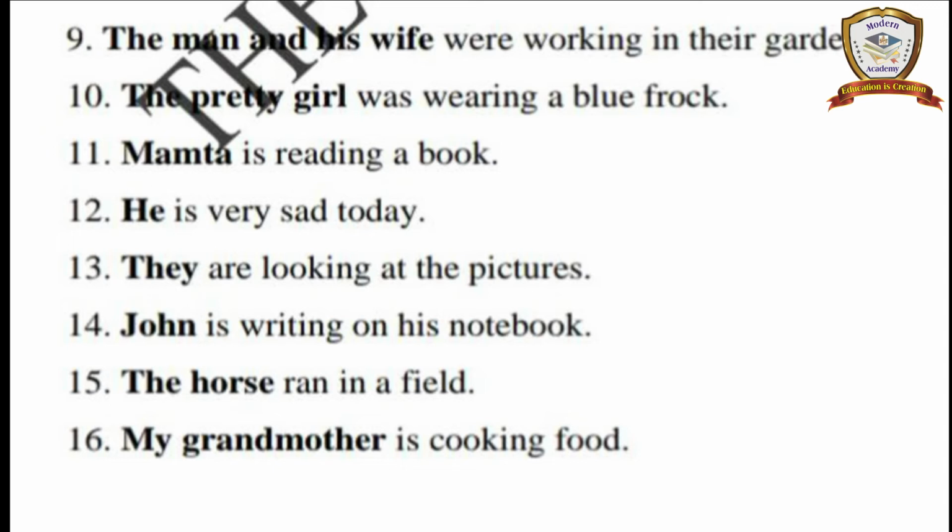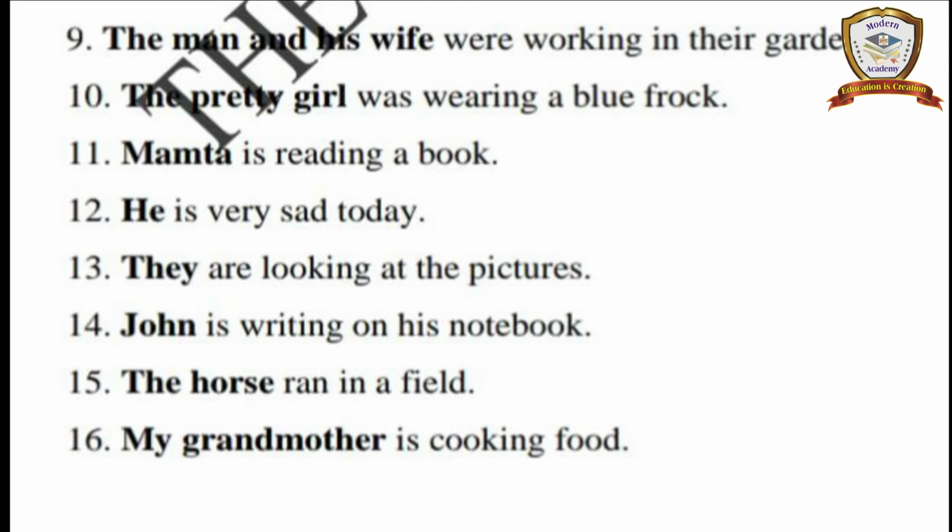Are you clear? See, here are some more examples. The man and his wife were working in their garden. See, this sentence is telling about both of them, the man and his wife. So those two together are also considered as the subject. The subject can be singular or plural.